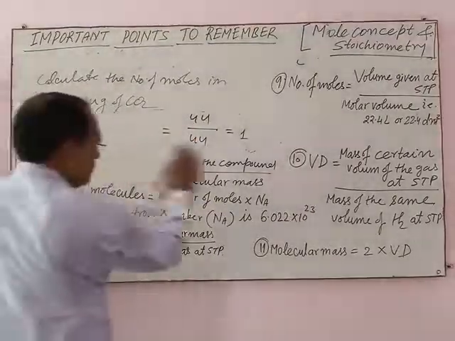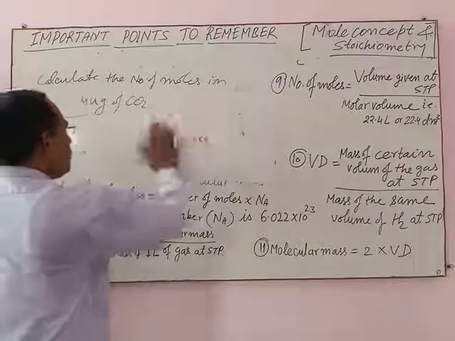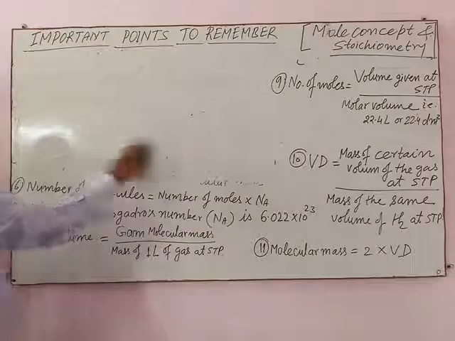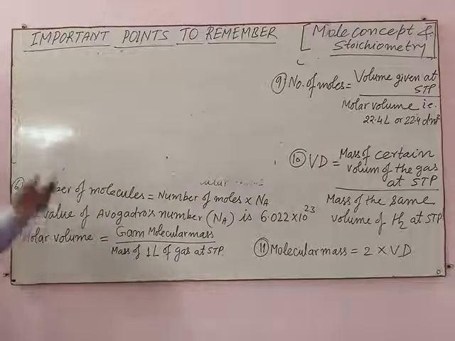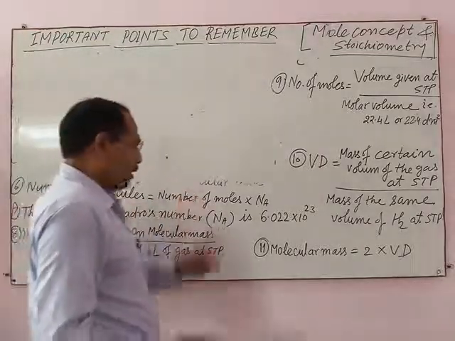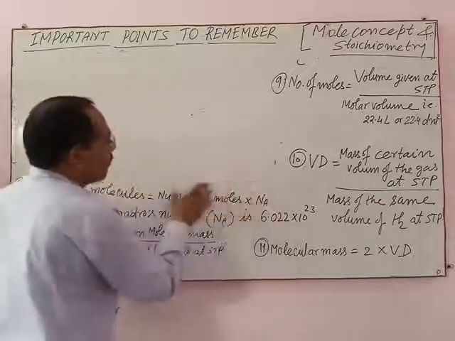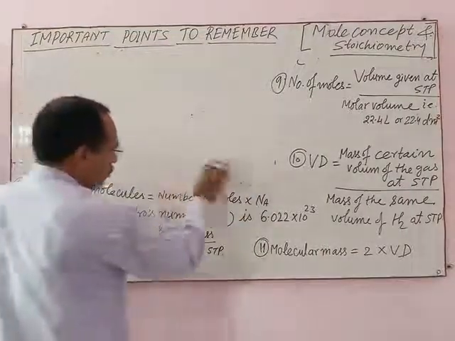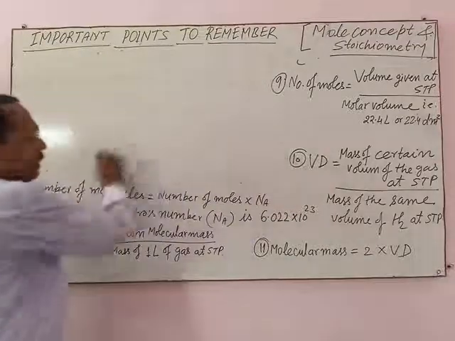Next, number of molecules. Number of molecules equals number of moles times Avogadro number.